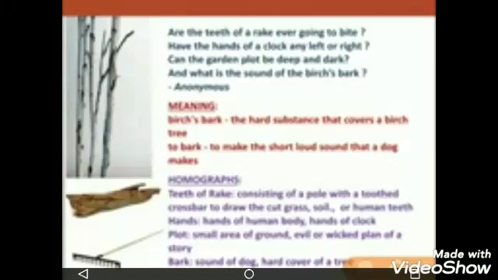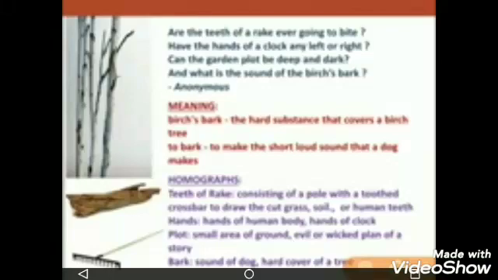In the third line, the poet has said, can you tickle the ribs of a parasol? Tickle means to touch lightly. And ribs, that is the lining part of our body, which is made up of curved bones. And a parasol means an umbrella. So the poet is saying, an umbrella also has a lining part, and can we touch that umbrella very lightly, so that the umbrella can laugh?